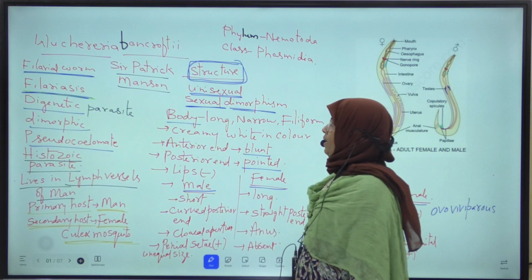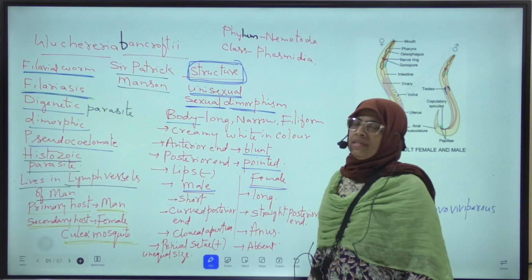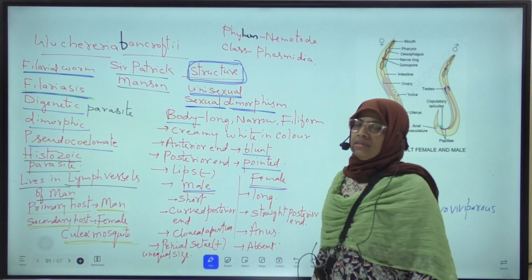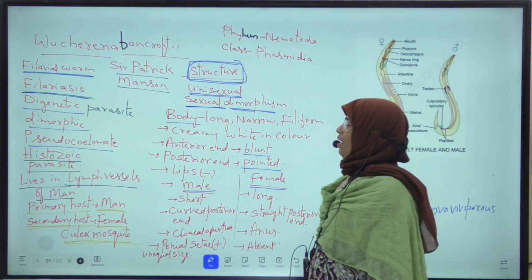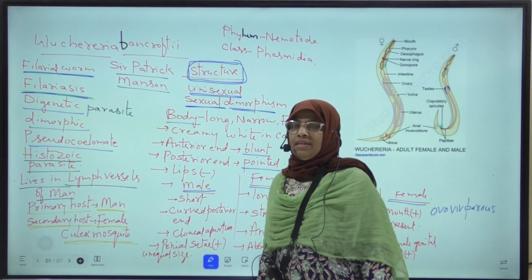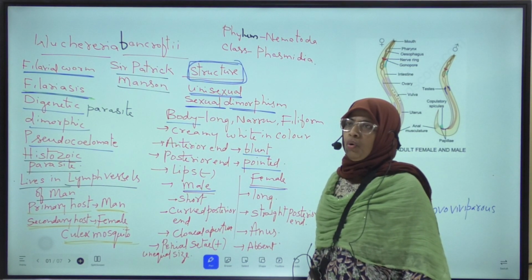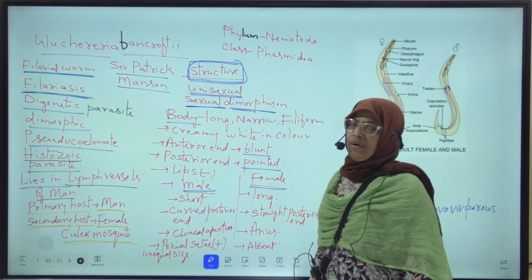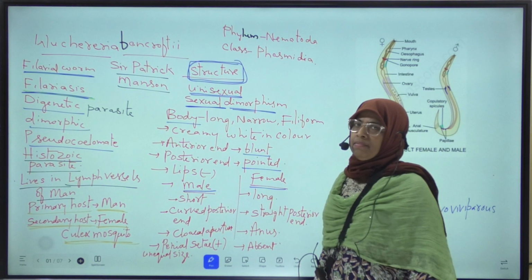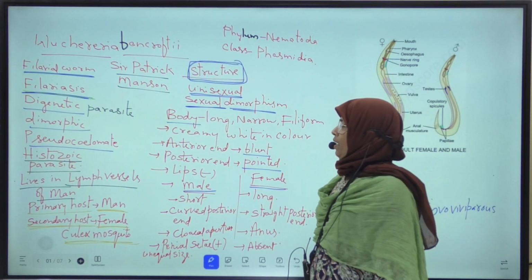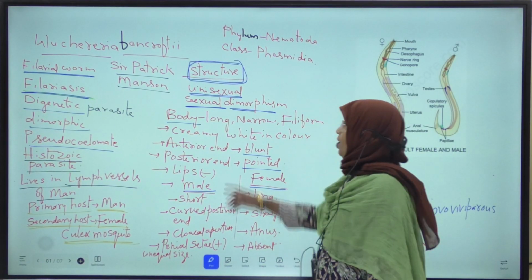Wuchereria bancrofti is a nematode parasite. A parasite means the organism which depends on another organism for food and shelter. The organism which provides food and shelter to the parasite is called host. The association between the parasite and host is called parasitism. This Wuchereria bancrofti belongs to phylum Nematoda.